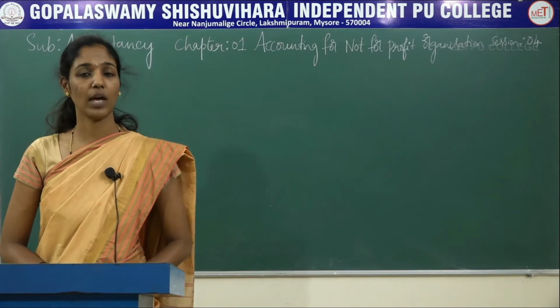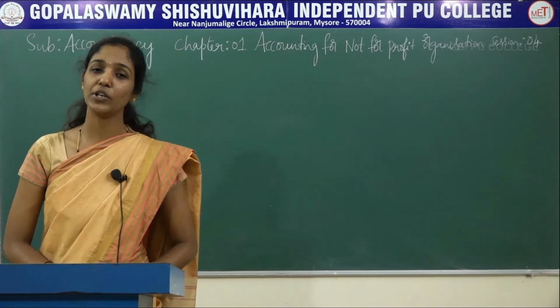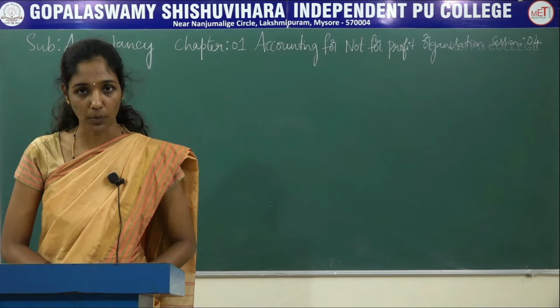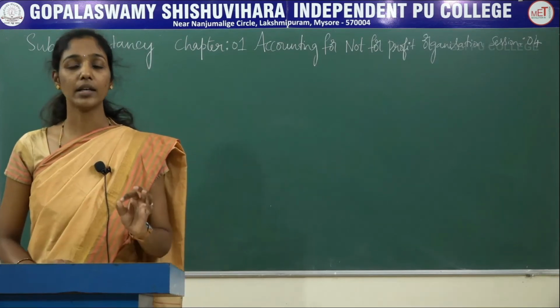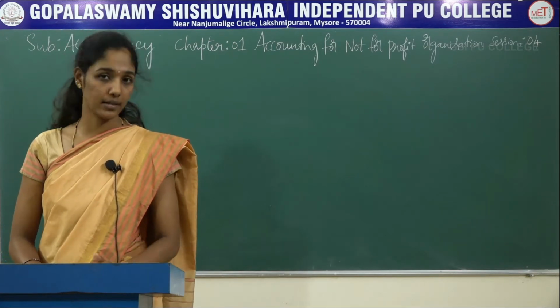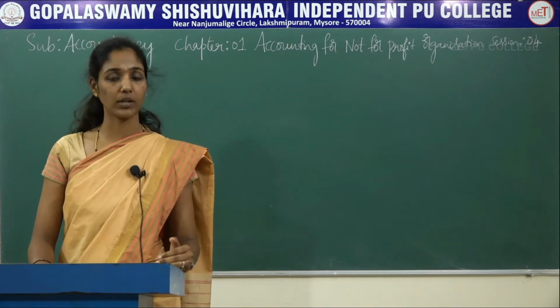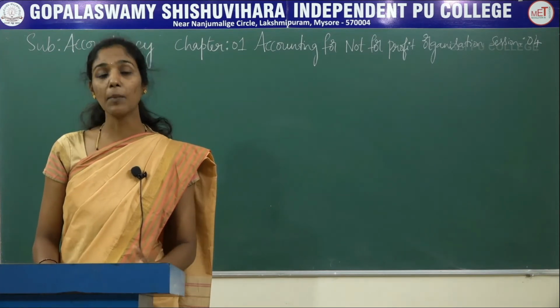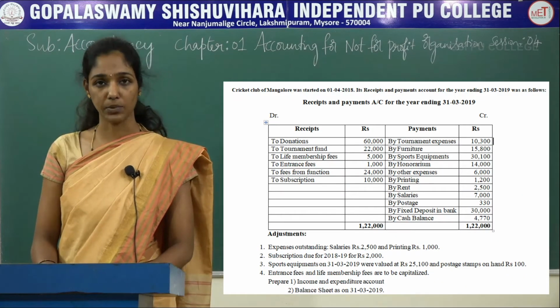In last class, we have solved the problem relating to the firm which already existed. Now in today's session, we are going to solve the problem relating to a newly started firm. Here in this problem, there is only a receipts and payments account and adjustments. With the help of the receipts and payments account and adjustments, we have to prepare the income and expenditure account and balance sheet. Here is your example problem.